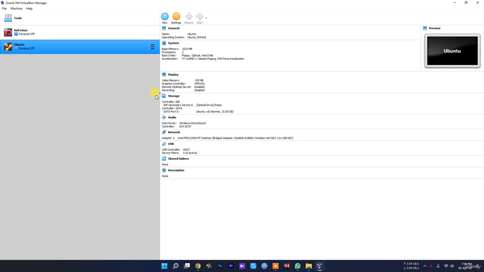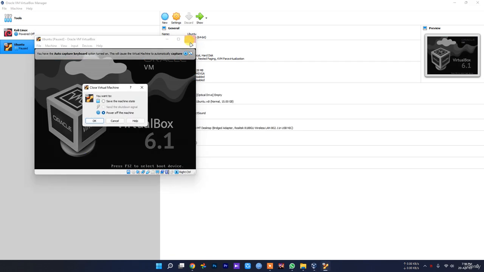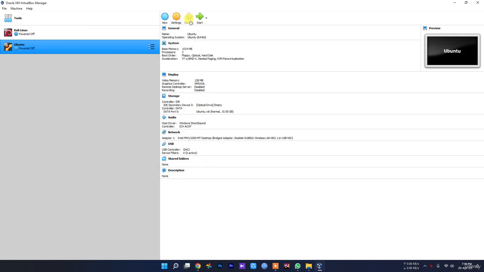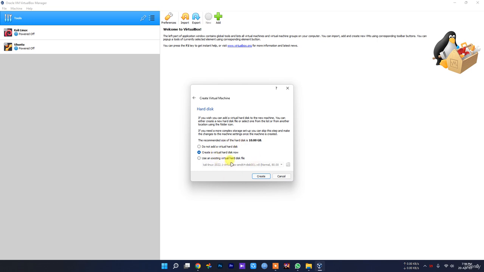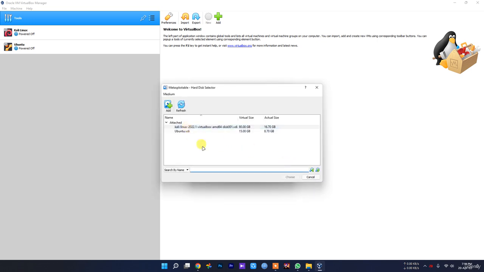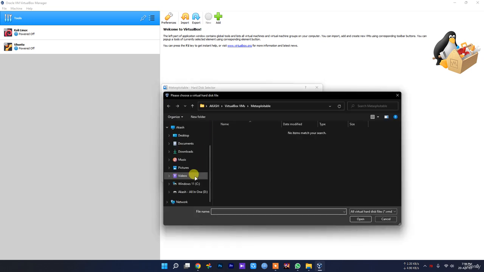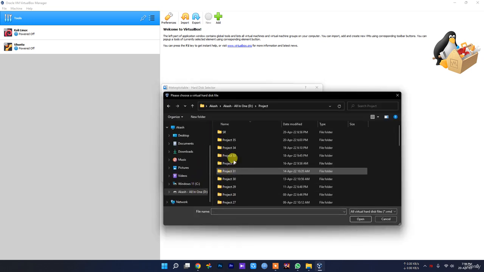Okay, now power off, tools, new, Metasploitable, choose Linux, Ubuntu 64-bit, then select next. Let's give it 2 GB, click next, and we will use in here now. Let's check in here. Let's try add, and select the file that we downloaded.